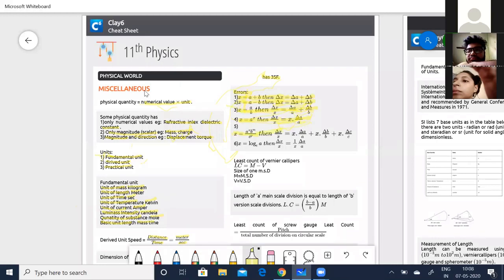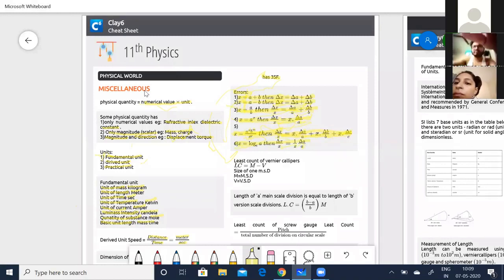Look into the fifth one. This is quite interesting. When x is equal to a raised to the power of n, b raised to the power of m divided by c raised to the power of p, then delta x by x is equal to n into delta a by a plus m into delta b by b plus p into delta c by c. This is very, very important, okay? Because you might come across problems like this. When x is equal to, the sixth one, log a base e, then delta x is equal to delta a by a.